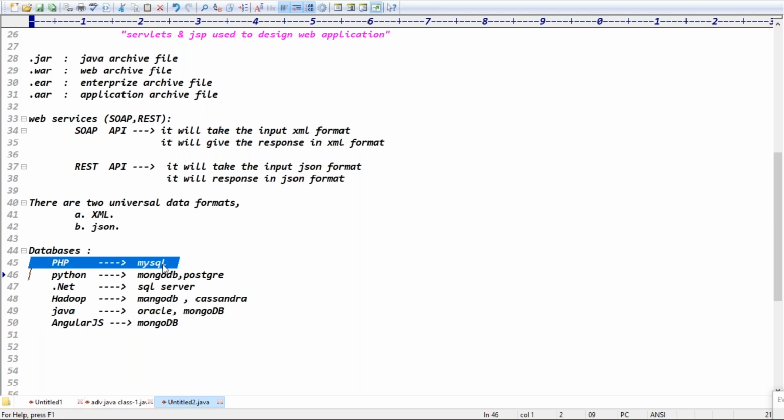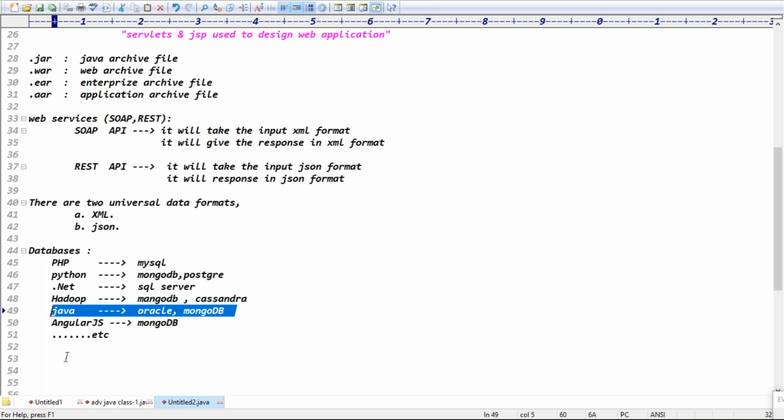So finally, PHP works with the MySQL database, Python works with MongoDB and Postgre, .NET works with SQL Server, Hadoop works with MongoDB and Cassandra, Java works with the Oracle database and MongoDB database, and AngularJS works with MongoDB database. Different technologies have their own specifications. But see guys, as per our course in JDBC, we will discuss three databases: the Oracle database, the MongoDB database, and the MySQL database also.